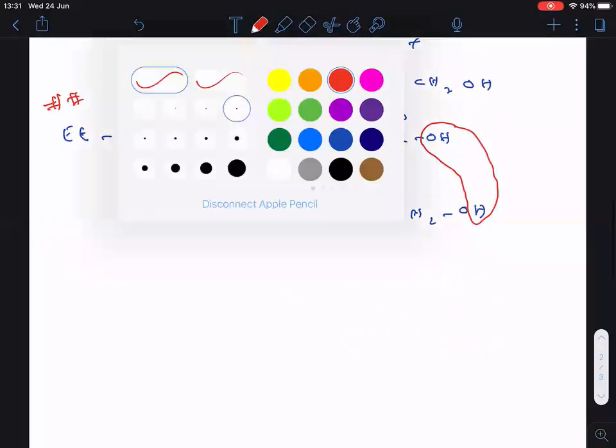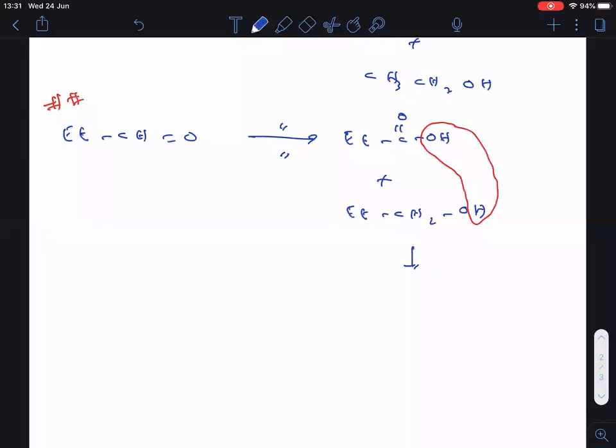Remove the water molecule, and the remaining one is used, right? So what is the ester formed here? EtC double bonded O, O CH2 Et. Am I right? This is the ester formed. Actually, this was the question asked: what is the ester formed? I hope you are understanding this question, everyone.